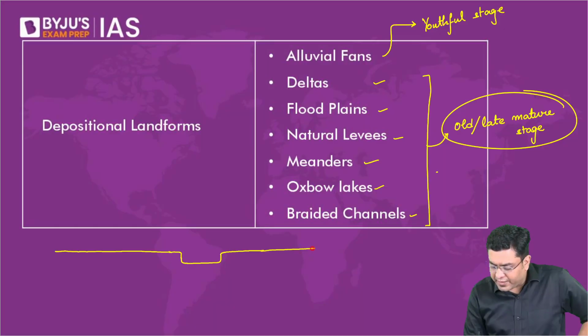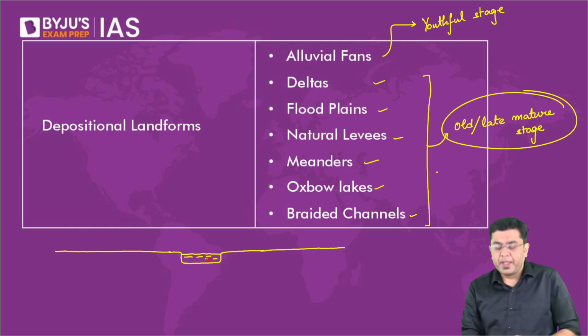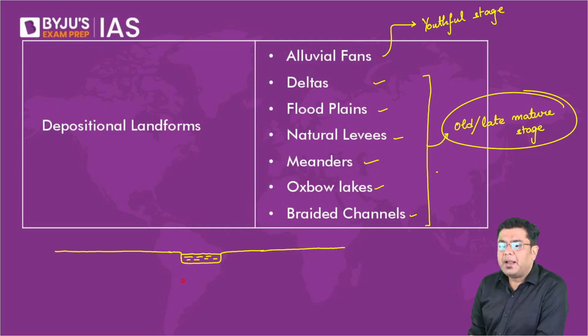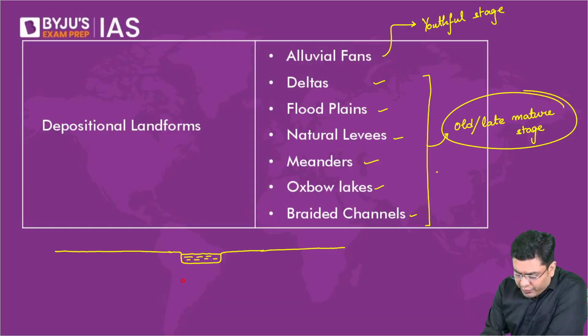And here is where the river water will be. This is the river channel. Under normal circumstances, this is where the river will be flowing. But let's suppose there is a flood. Then the river will flow even in these areas.